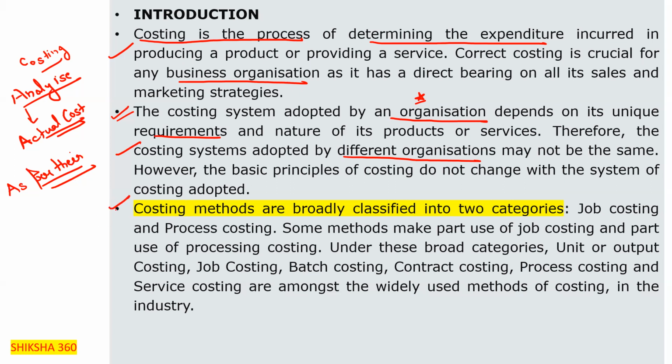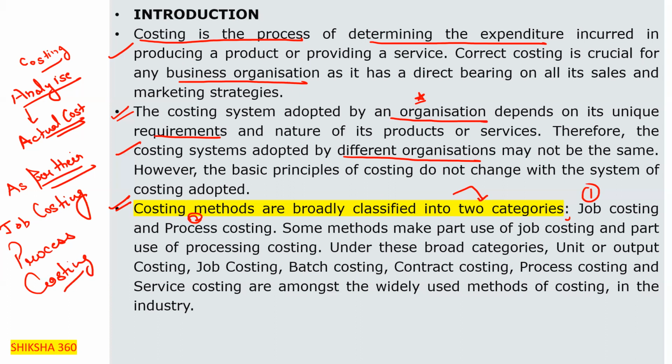Costing systems are broadly classified into two categories. First one is job costing. Second one is process costing.